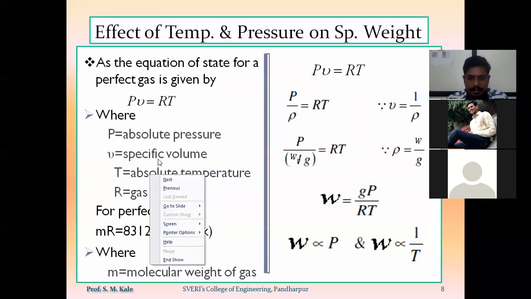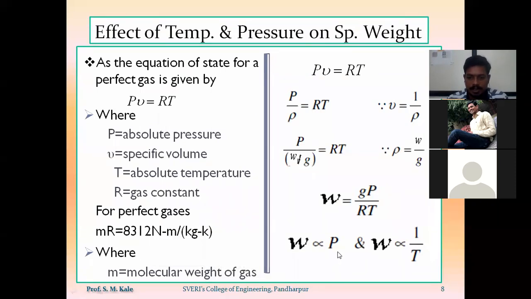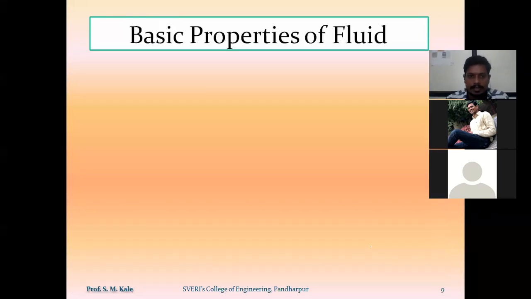That means as the value of pressure goes on increasing, the specific weight of the gas also goes on increasing, and vice versa. Whereas as the temperature of the gas goes on increasing, the specific weight of that gas goes on decreasing.